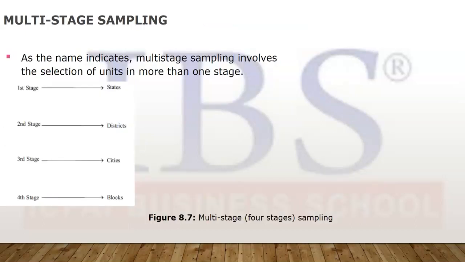So moving on, next is multi-stage sampling. Multi-stage sampling, as the name suggests, has various stages of sampling. Suppose you have to do a nationwide survey. Now with 1.3 billion people, it is very difficult to select these samples. So what we do is divide the country into 4 zones: north, south, east, west. From each zone we select a state, from each state we select a city, and from each city we select a locality. So there are subsequent stages of selection, and this is called multi-stage sampling.